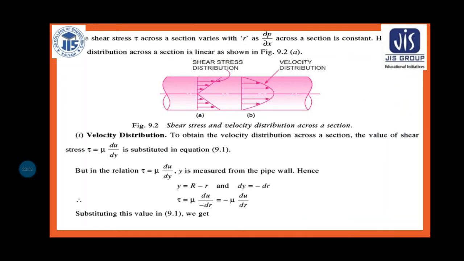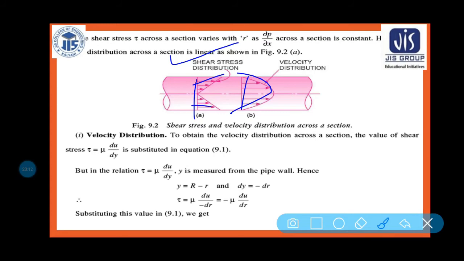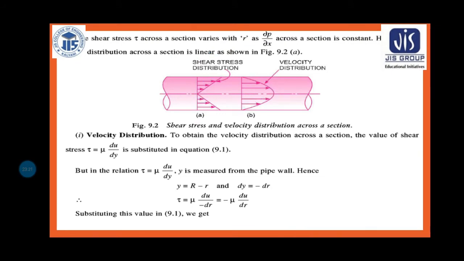So in the diagram you can see the velocity distribution and shear stress distribution; this is the velocity distribution diagram and this is the shear stress distribution diagram. So in the middle portion tau is equal to 0, and in the middle portion velocity v is maximum. So maximum velocity will be obtained when the shear stress is 0, at the center line of the pipe. Am I right? So velocity distribution, how can we calculate?